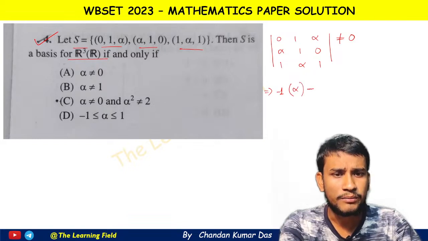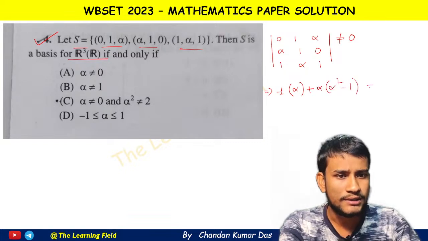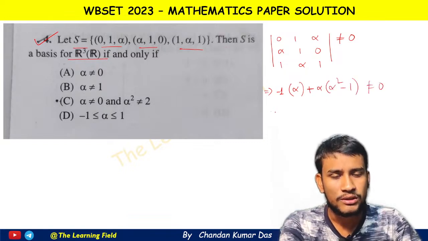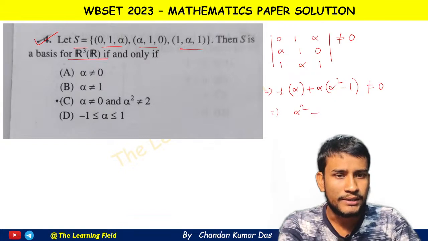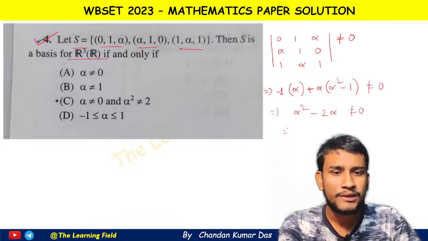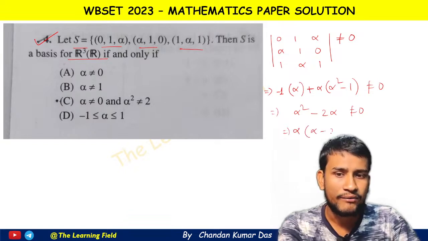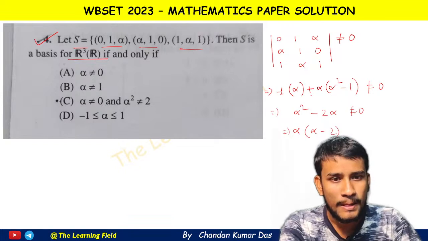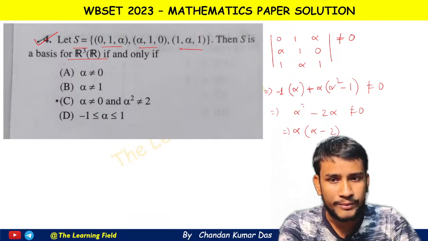minus 1 into alpha, sorry, minus 1 into alpha plus alpha into alpha square minus 1, this is not 0. This means alpha cube minus 2 alpha is non-zero, sorry, this is alpha cube. Okay, so this is alpha cube.